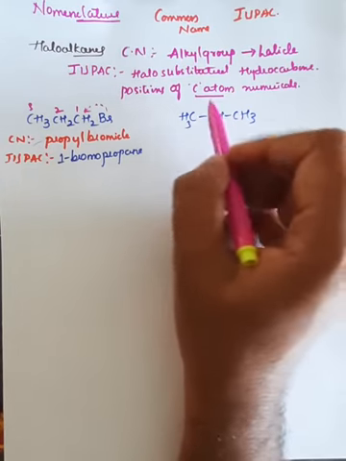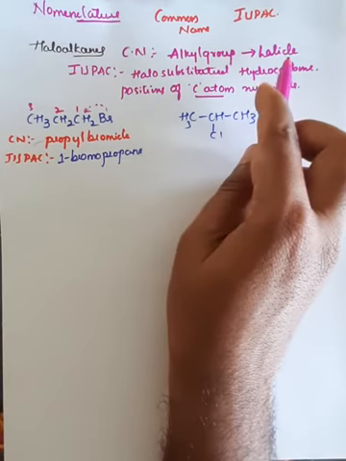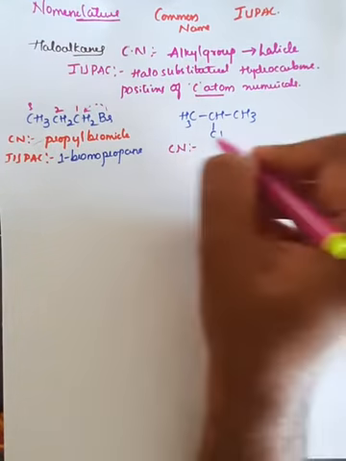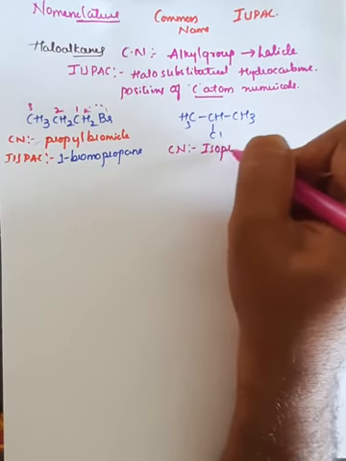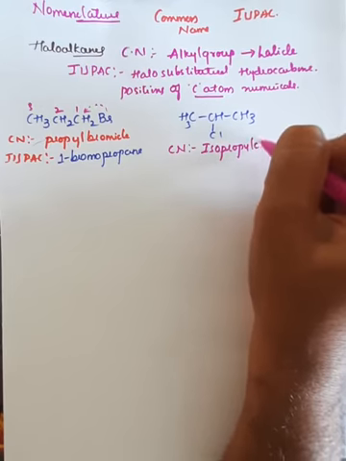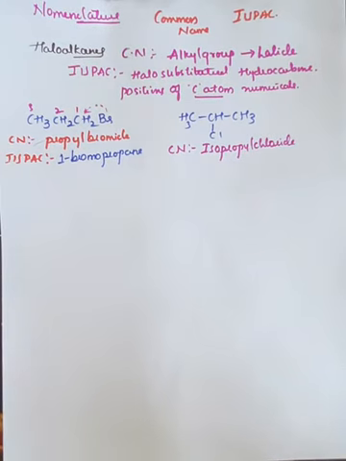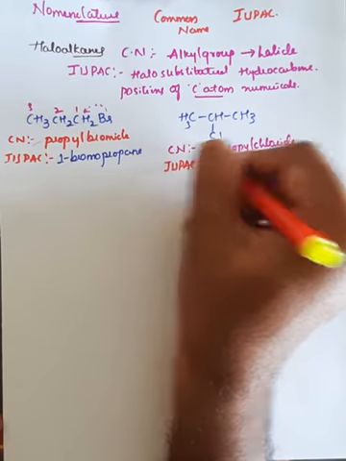But in common system, first we'll write the alkyl group followed by the halogen atom. So therefore, in common naming, this can be termed as iso, right? Propyl chloride. This is termed as isopropyl chloride. But the same nomenclature if you do in case of IUPAC, first you have to number the carbon atom, right?